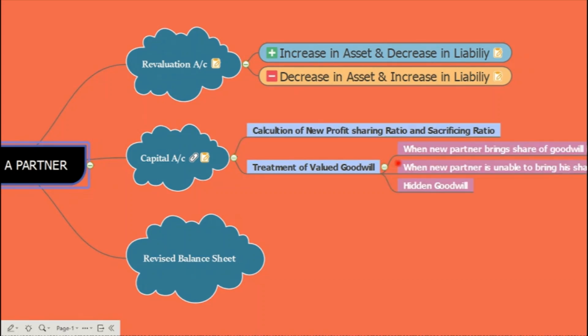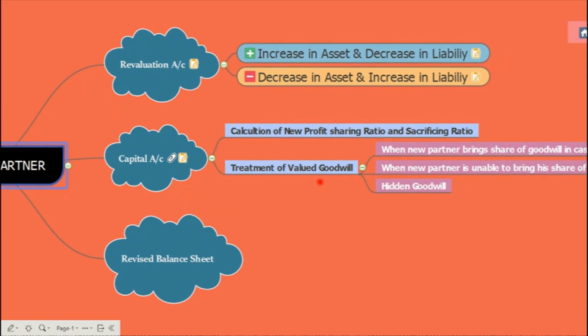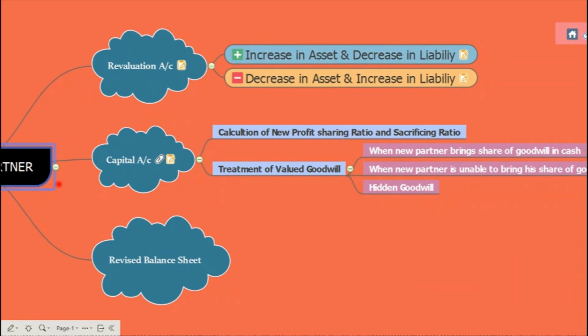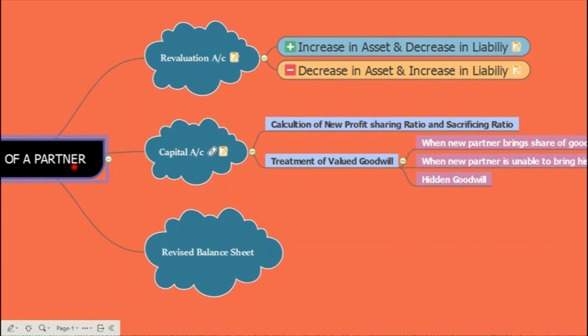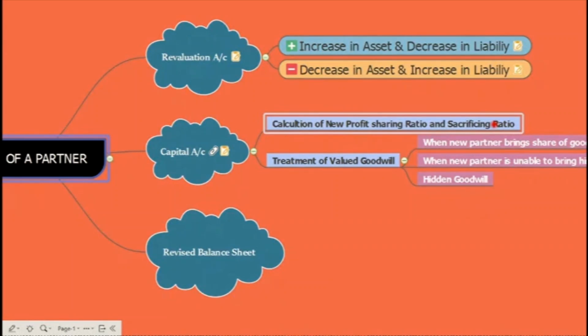So in this treatment, we have the case when the new partner brings a share of goodwill in cash, or when the new partner is unable to bring the goodwill in cash. Another thing, there is a hidden goodwill. So these three treatments we need to understand in case of treatment of the valued goodwill. When a new partner comes in, he brings his share of goodwill, that is termed as premium for goodwill, and that is distributed in the sacrificing ratio to the sacrificing partners. Now, for a detailed understanding of these two topics, the new profit sharing ratio and treatment of goodwill, watch my videos. The link is given in the description box.